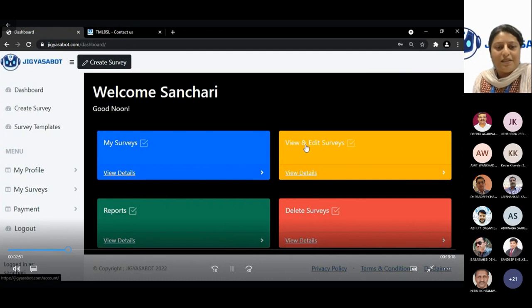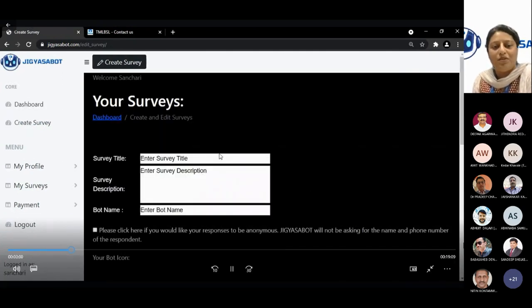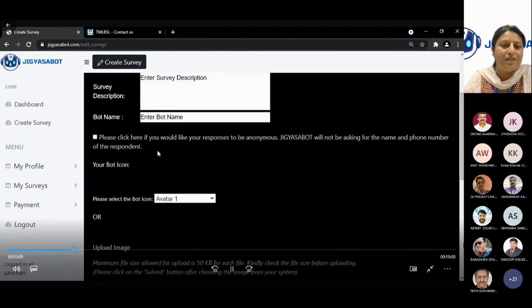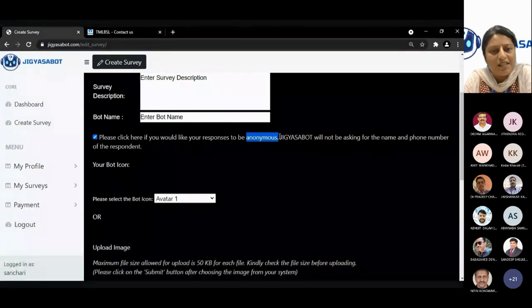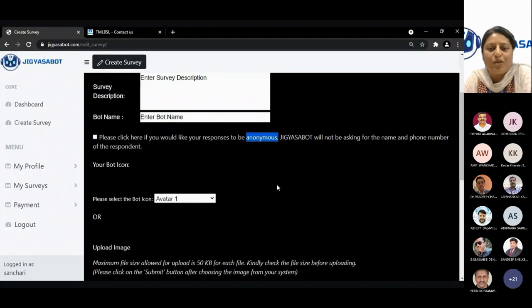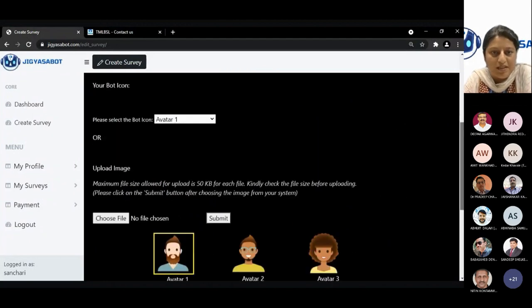When I click on My Surveys, Edit Survey, Reports, and Edit Survey, these are 4 simple tools, and it's a very intuitive survey. As you can see from the dashboard, everything is very clearly mentioned for the user to log in and register. When I'm creating the survey, there are a few things that I need to take care of. One is the survey title and the survey description, these are simple things. If you want an anonymous survey, you can select that here, because in that case, the respondent need not provide the name and the phone number.